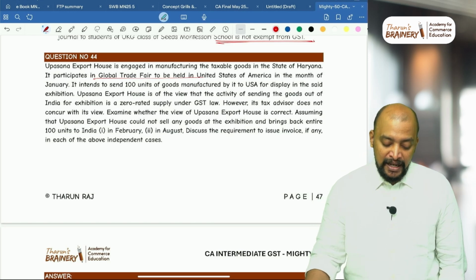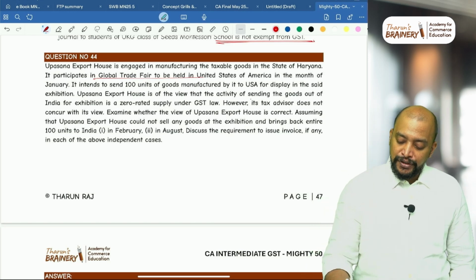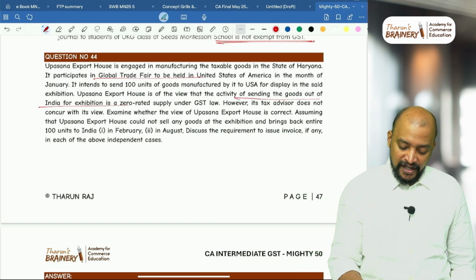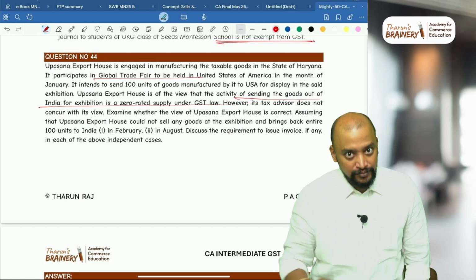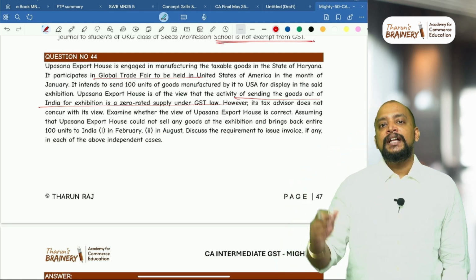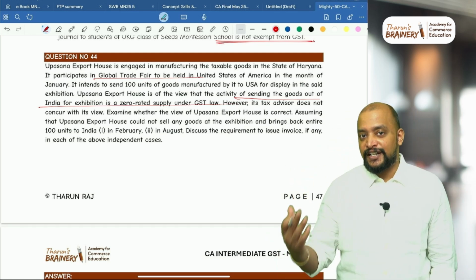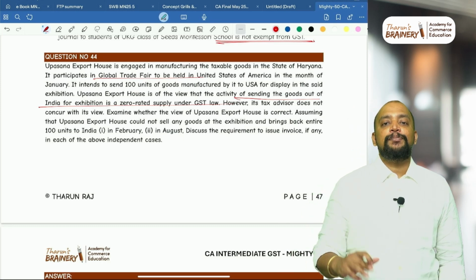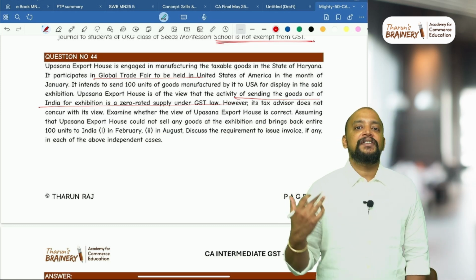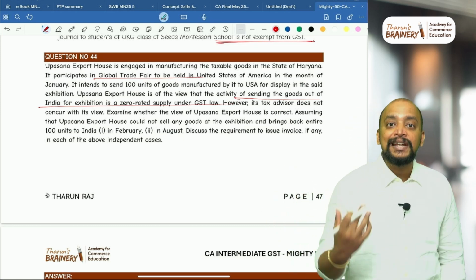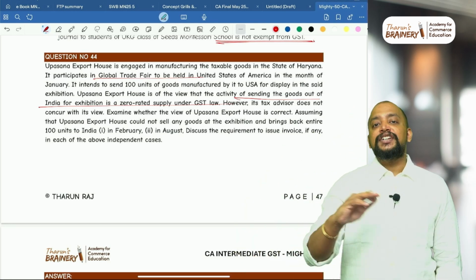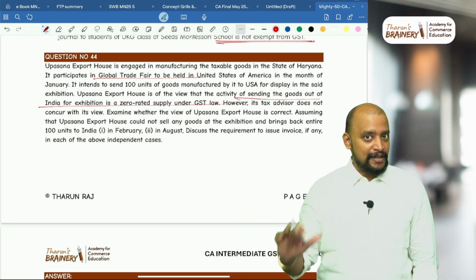Not a supply. Upasana Export House is of the view that the activity of sending the goods out of India for exhibition is zero rated supply. No. Even though it is export, taking goods from India to outside India, first of all it is not a supply. It will not come under 7(1)(a), 7(1)(aa), 7(1)(b) or 7(1)(c). As it is not a supply, it will not come under zero rated supply.